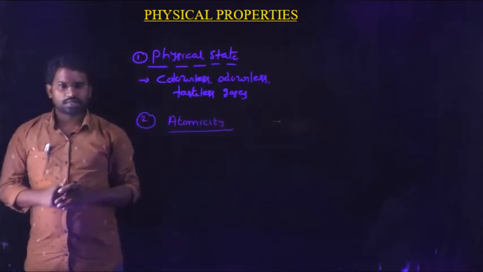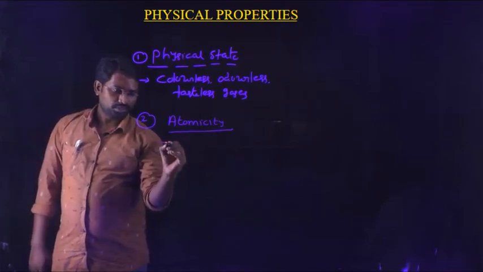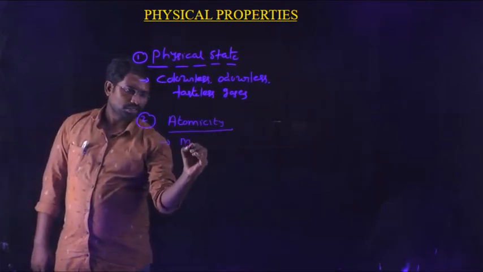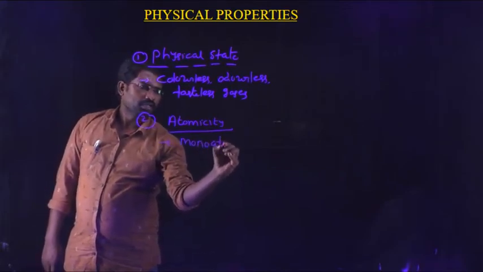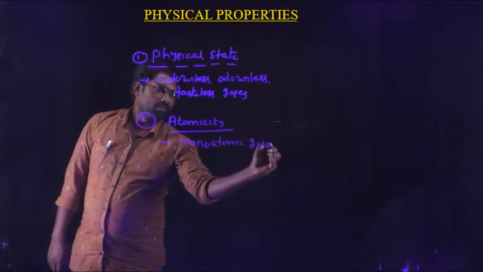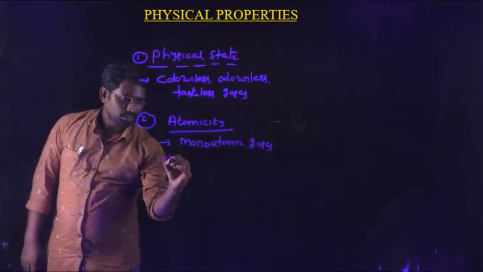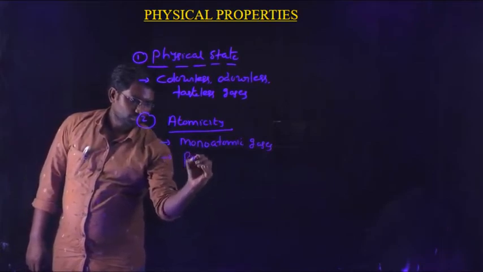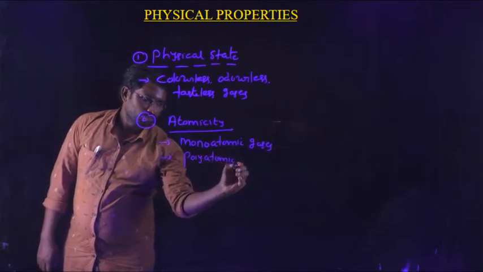So what is the atomicity of group 18 elements? Group 18 elements are monoatomic gases. They do not form polyatomic compounds.